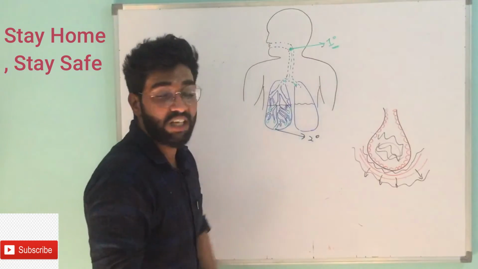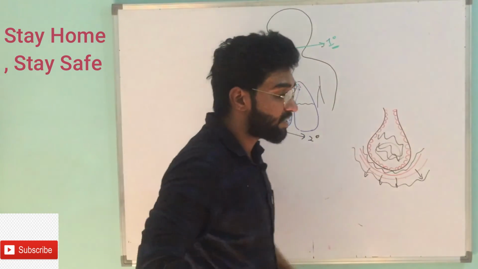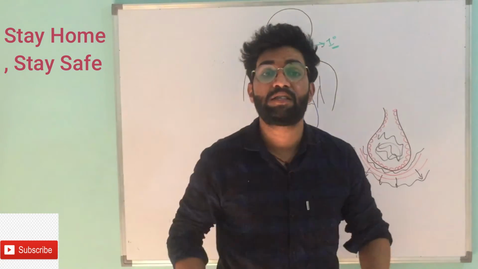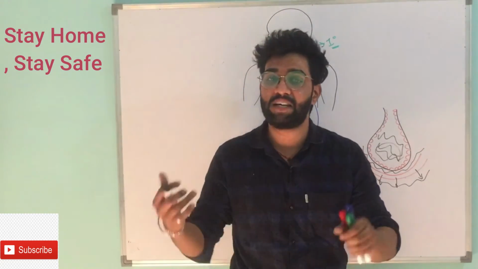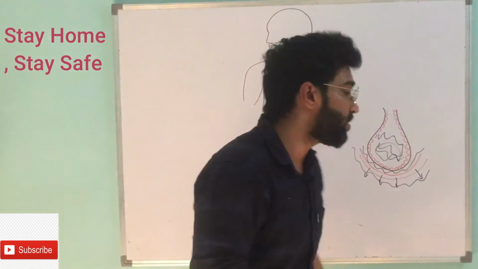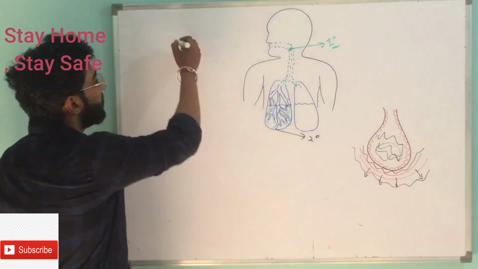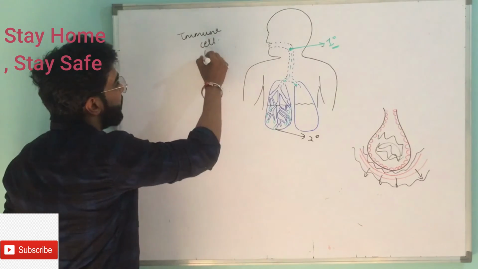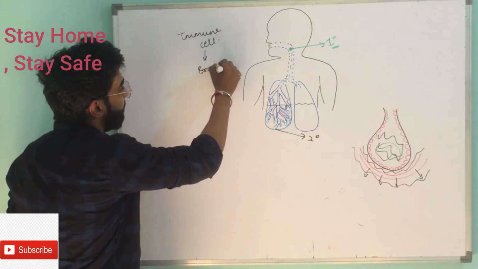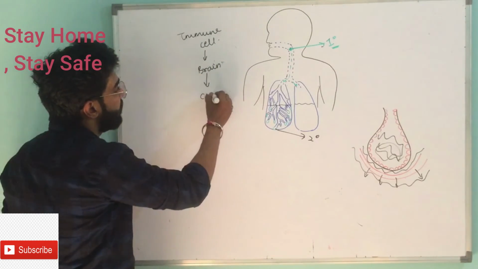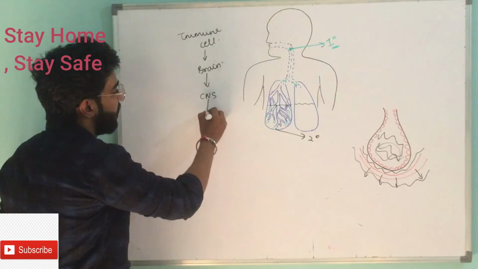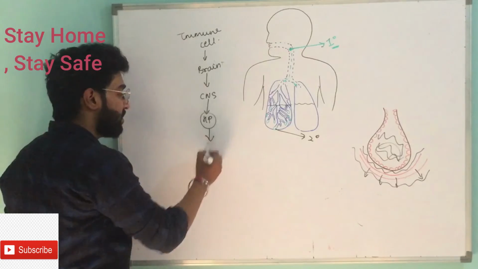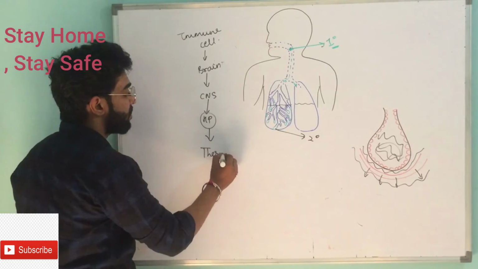Because of this inflammation, the blood starts secreting some immune cells. The macrophages present inside the blood start secreting some immune cells. Via the blood, these immune cells enter inside your brain. From the brain they enter inside your central nervous system, and from the central nervous system they enter inside your hypothalamus. This hypothalamus is the center for your thermostat.